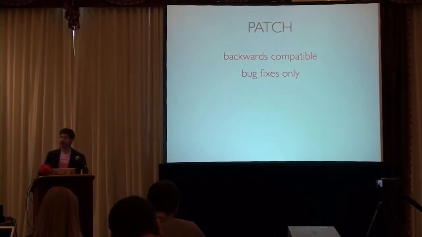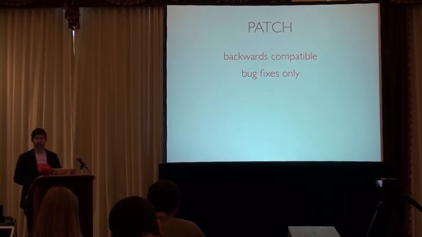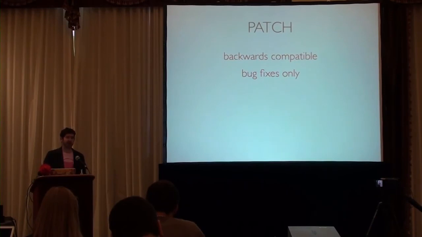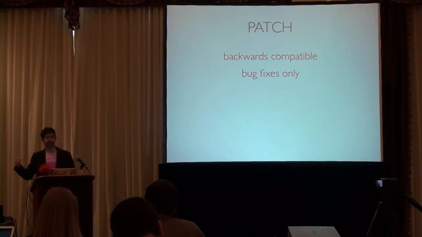And lastly, we have the patch version. The patch version is always backwards compatible as well, because it has to be, and should only contain bug fixes. So if you have some documentation, you say, this method produces this result. But in reality, the code doesn't do that, and you want to release something that fixes that to bring it back in line with what you've specified previously, then that would be considered a bug fix, and that would go as a patch release.